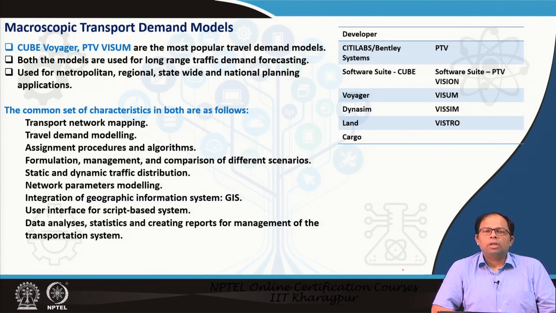Or there could be a policy where a certain area is restricted for car use. That means if we change certain areas from one way to two way, what kind of effect it will have. And if we restrict parking in a particular area, what impact it will have. So this kind of thing could be told immediately.